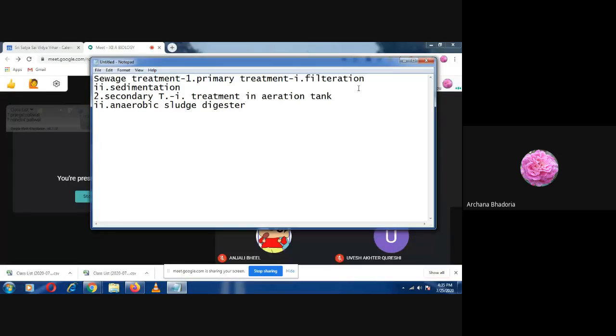Done, everyone? Now we'll take up quickly, what is the meaning of inoculum? Inoculum means, understand one thing, when we have to set curd at home, we put a little curd into the milk in that vessel. You all know it or not? Yes, ma'am. From the curd we already have, we take a little, put it in the vessel, and then pour the milk in.